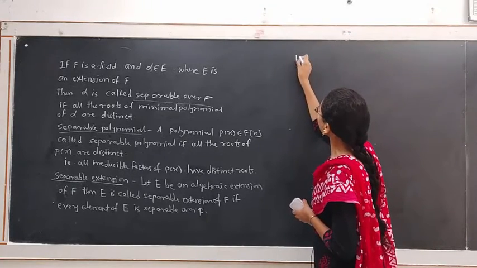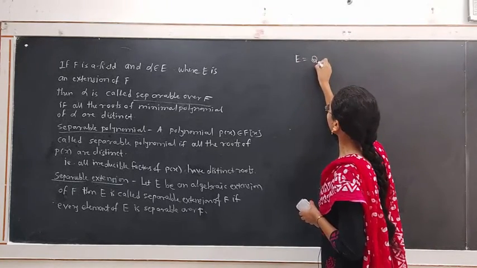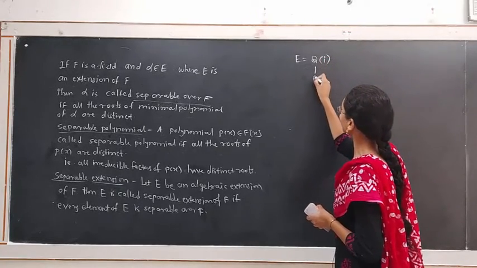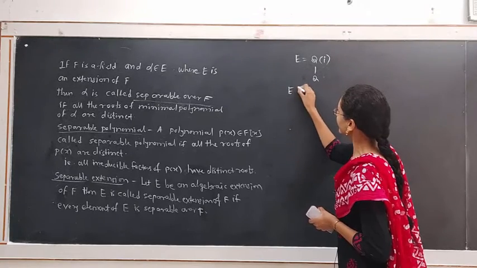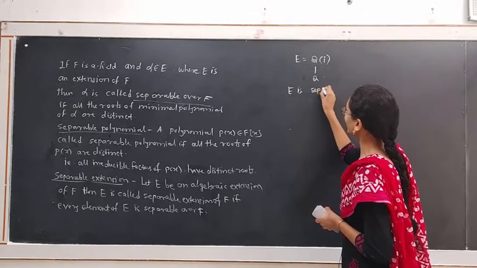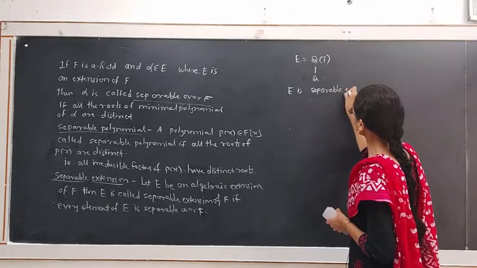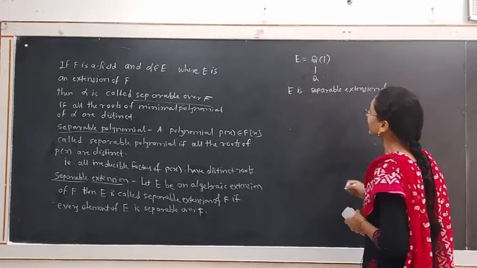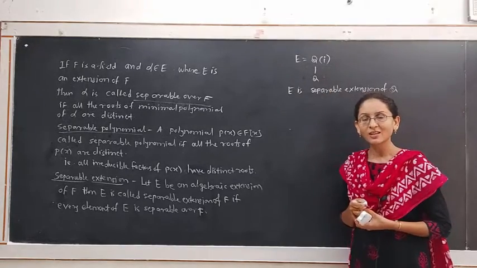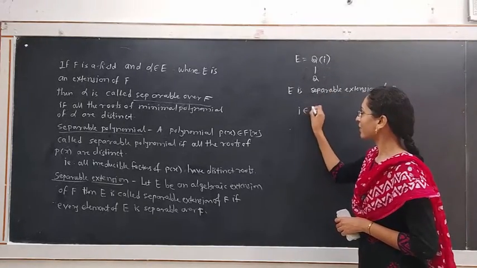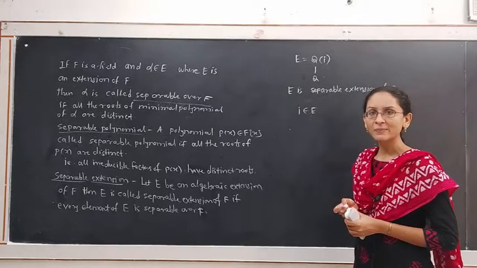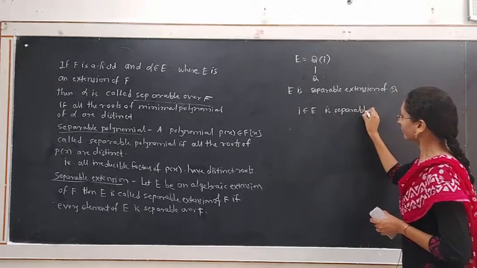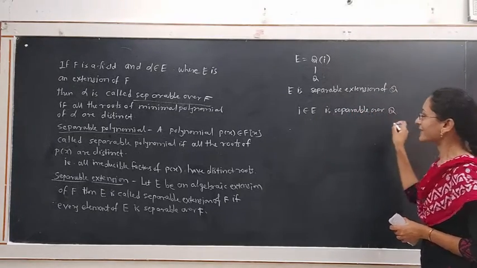For example, consider the field E as Q(i). This is an extension of Q. Then E is a separable extension of Q because it is an algebraic extension. Secondly, i belonging to the extension field E is separable over Q. Why is it separable?